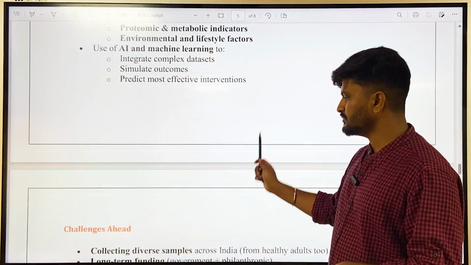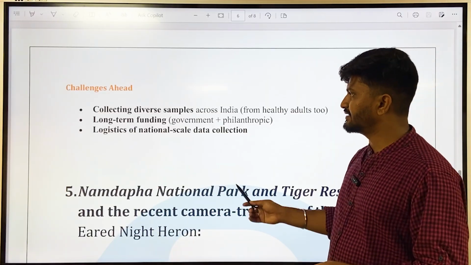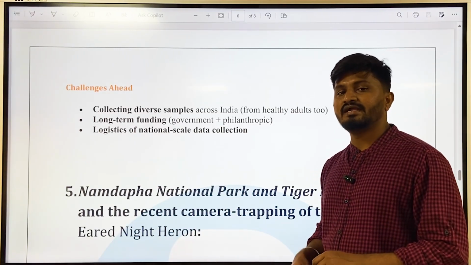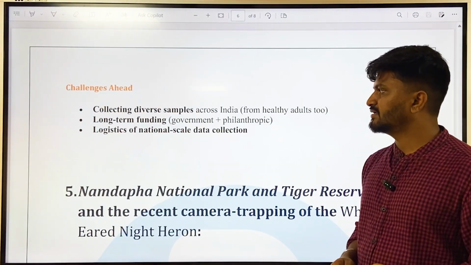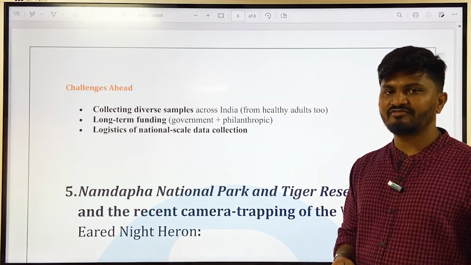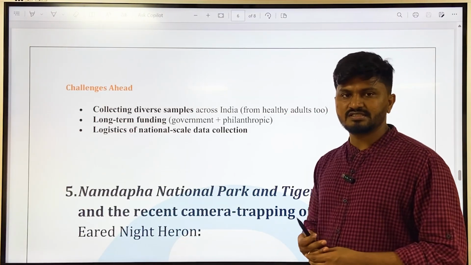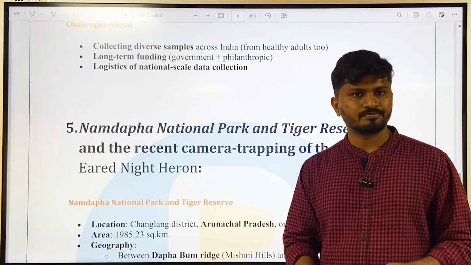Okay. However, the challenges ahead are collecting diverse samples across India, because Indian diversity and ethnicity is so high, from healthy adults too as well, and also it requires long-term funding, government plus philanthropic from the capitalist is needed, and then logistics and national scale data collection will be a very significant issue.